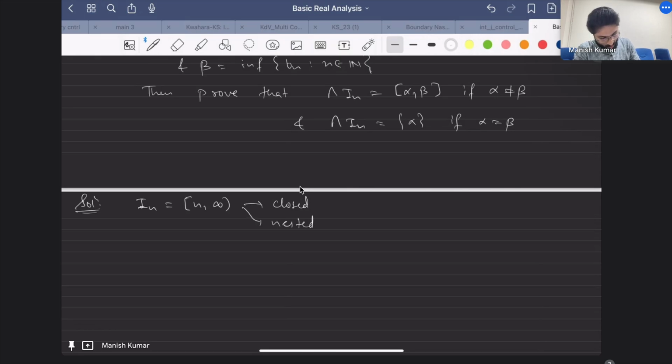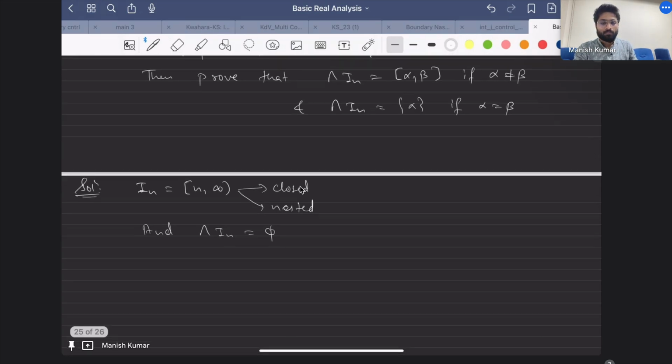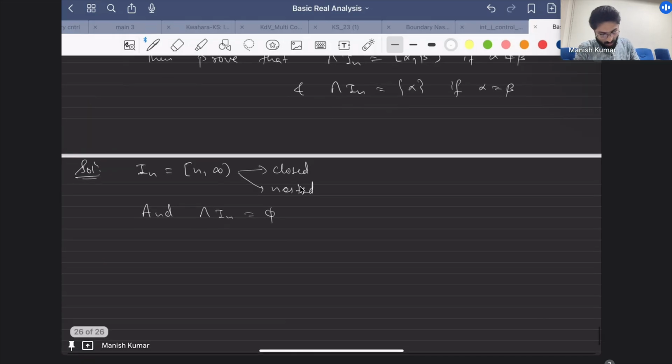Are you convinced that this will be empty? That's obvious, right? So this is for the first part. If you want, I can show it. Suppose x belongs to the intersection of I_n. This would mean that x belongs to I_n for all n, and this would mean x is greater than n for all n, which is not true, right?